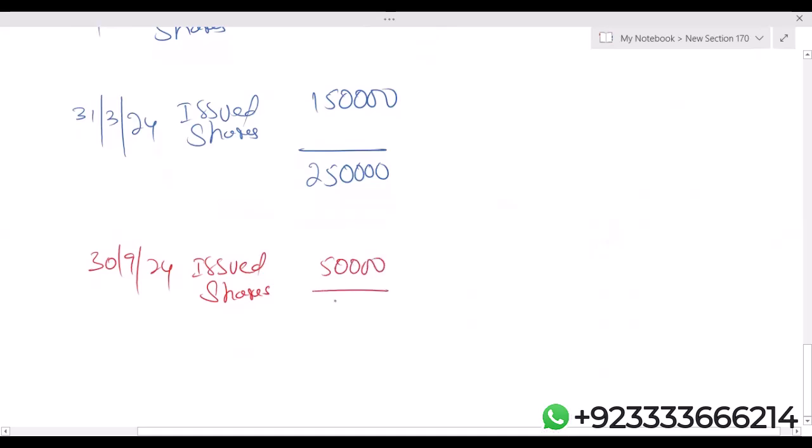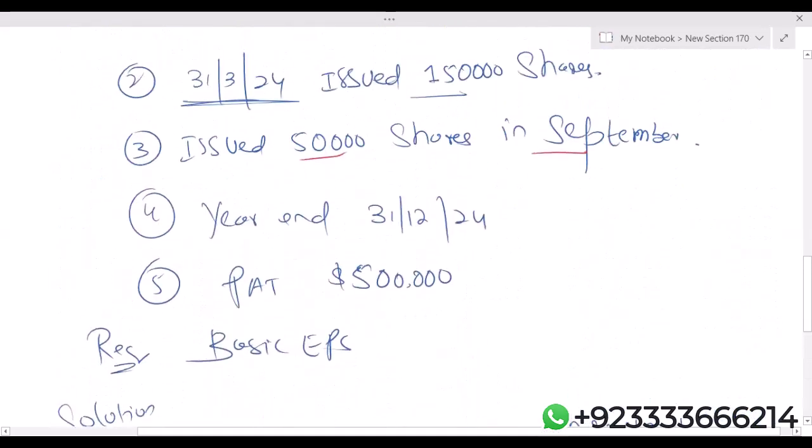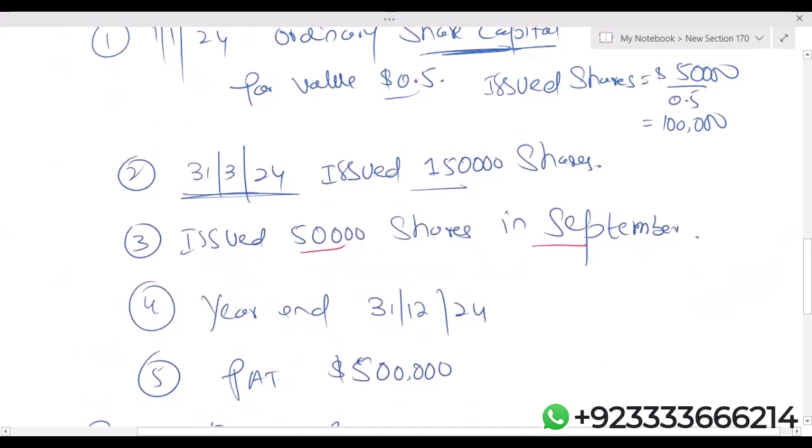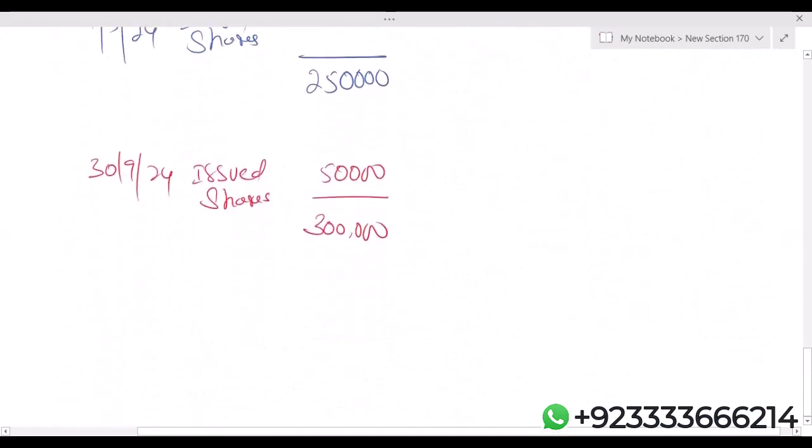Before that, they already had 2 lakh 50,000. So the total number of shares is 3 lakh. After September 24, no more shares were issued. It means that from 30th September 24 till December 24, in the last 3 months, this organization has 3 lakh shares.